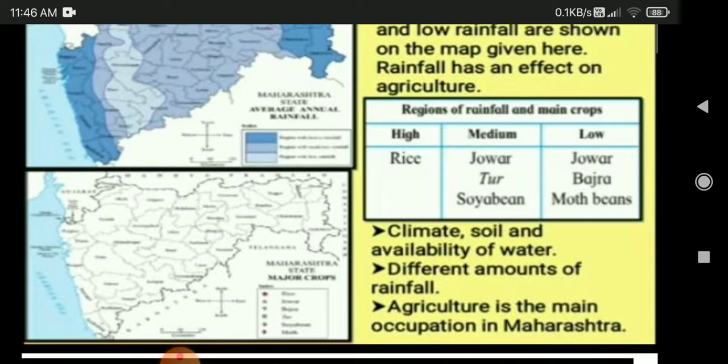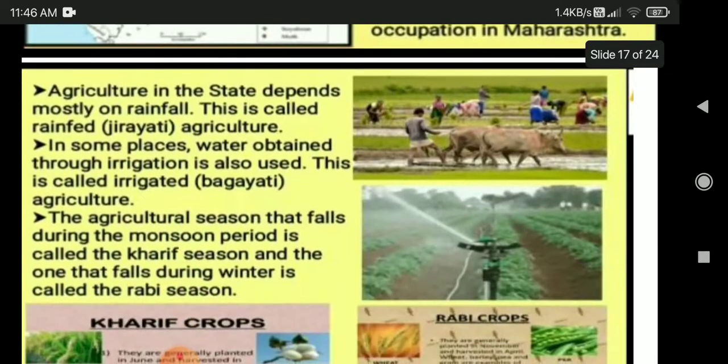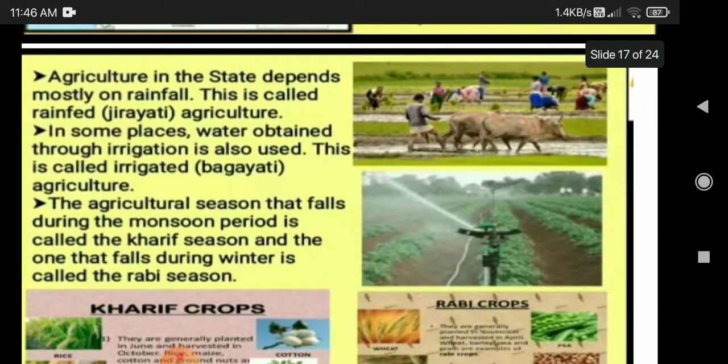Agriculture is the main occupation in Maharashtra. Agriculture in the state depends mostly on rainfall. This is called rain-fed agriculture. In some places, water obtained through irrigation is also used. Can you see this picture? Irrigation is done. This is called irrigated agriculture. Can you all see the picture, students?